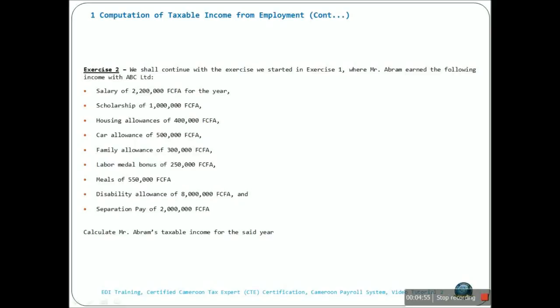So Mr. Abraham had a salary of 2,200,000 for the year. He received a scholarship of 1 million, a housing allowance of 400,000, a car allowance of 500,000, a family allowance of 300,000, a labor medal bonus of 250,000, meals of 550,000, a disability allowance of 8 million, and a separation pay of 2 million. So using this information, calculate Mr. Abraham's taxable income for the said year.